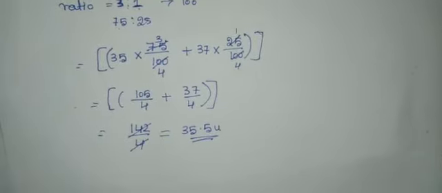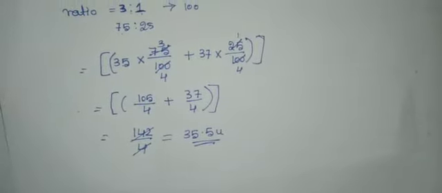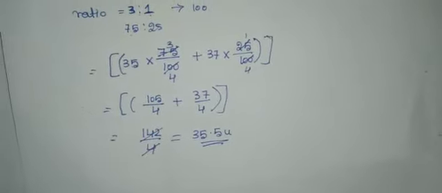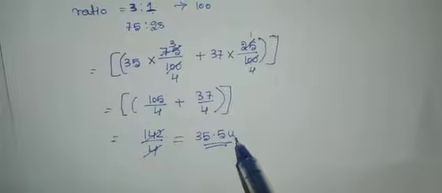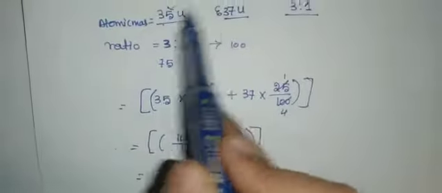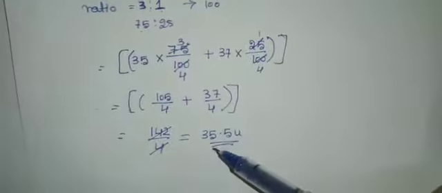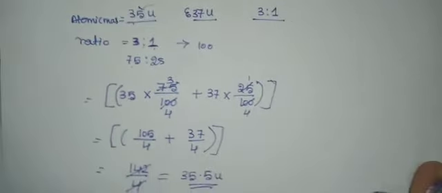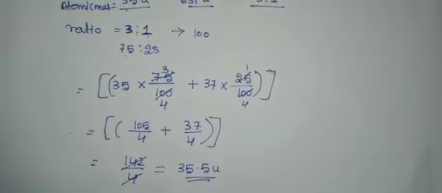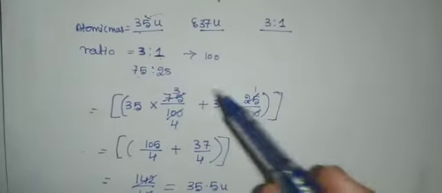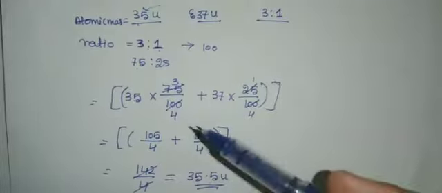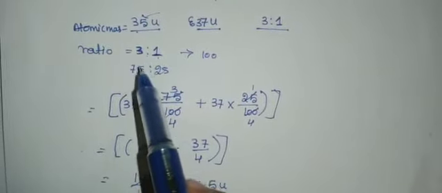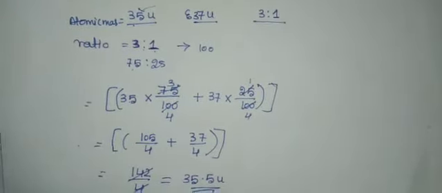It means that if you take a certain amount of chlorine, it will contain both the isotopes of chlorine and the average mass is 35.5 unit. So that is 35.5 units. This is how you have to calculate the average mass of isotopes. First you have to know the percentage. Here they will give it in the form of a ratio, you have to convert it into percentage.